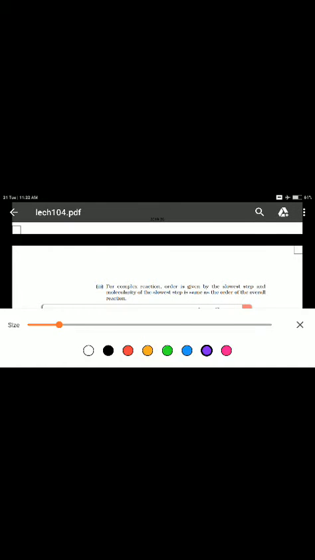The third thing about order is that for any complex reaction we take, order is determined by the slowest step. Whichever step occurs the slowest, that is actually the order of that particular reaction. We just saw that it is a first order reaction because the slowest step was the first step. That's why this process was first order.